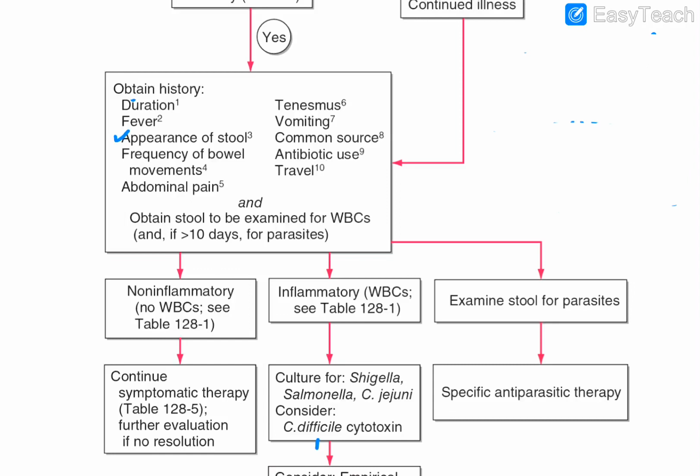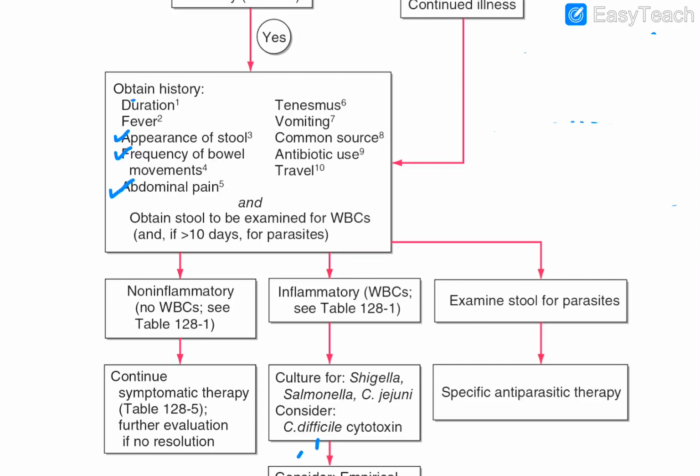It will tell in how much time this dehydration which we talked about has come. I just told you more than 3 episodes of loose stool determines that yes, it's a diarrhea. So this frequency will tell about the dehydration status, mild, moderate and all, depending on how many times that fellow has gone to the toilet.